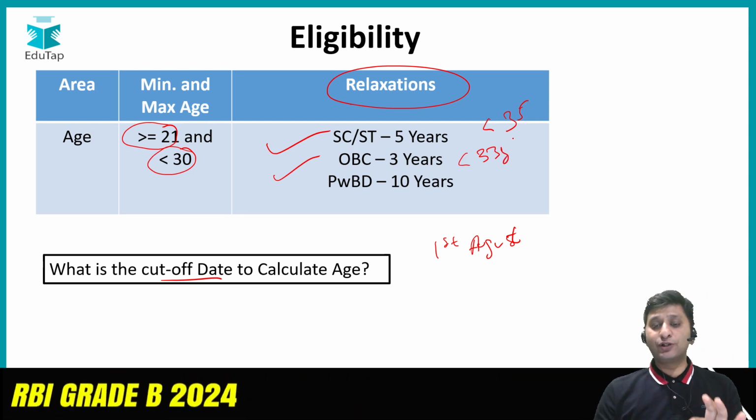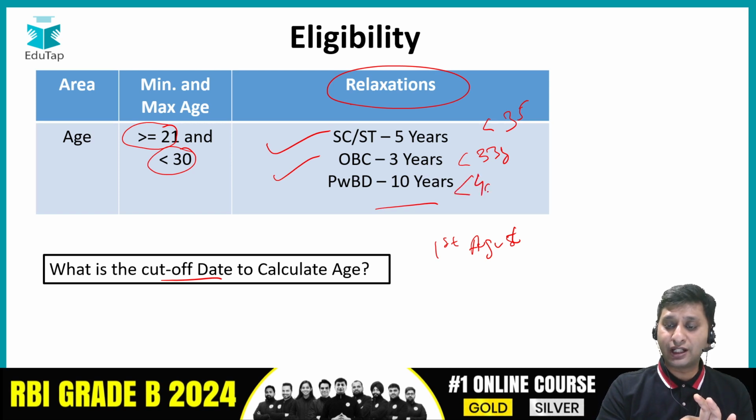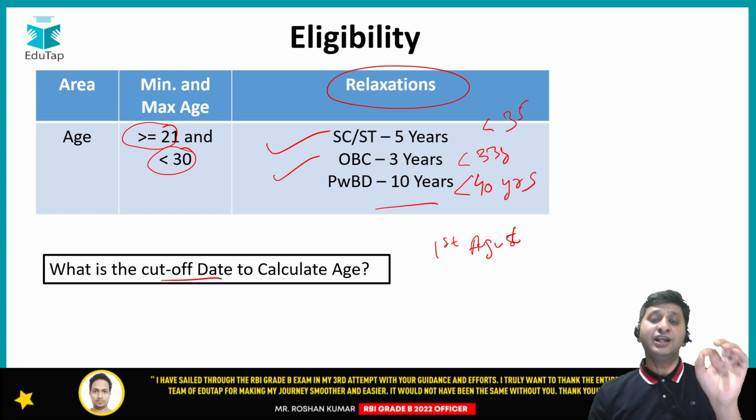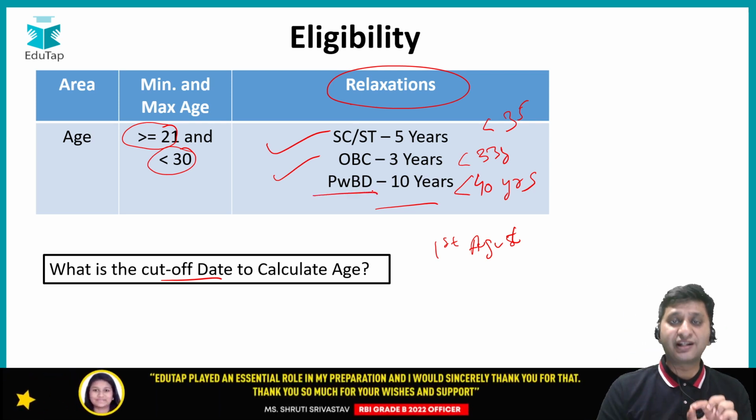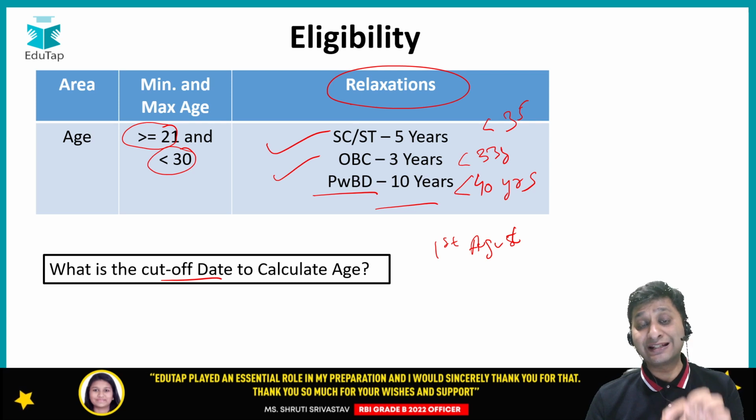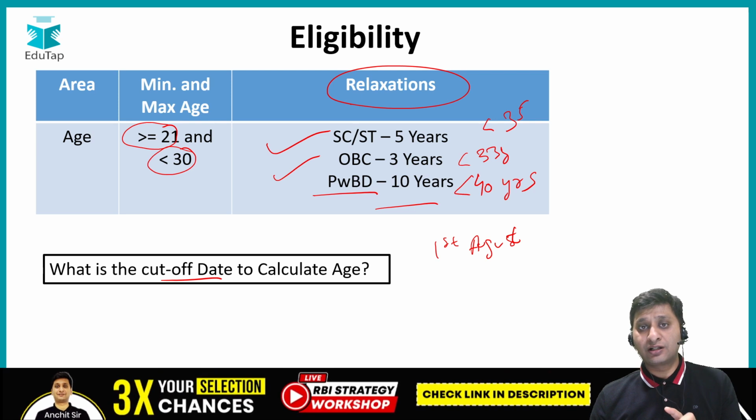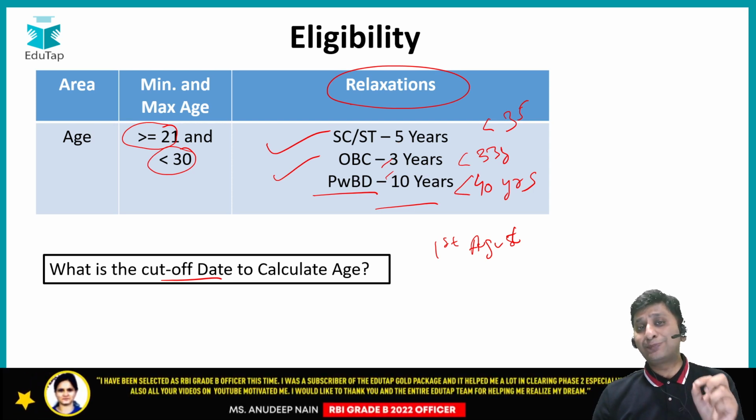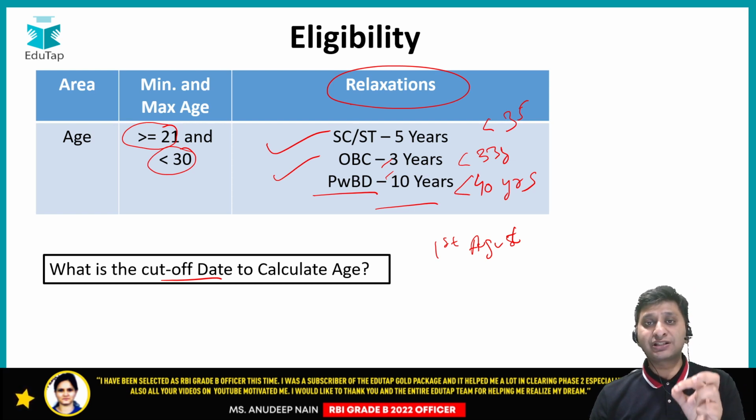And PWBD will get a relaxation of 10 years. For them, the maximum age would be less than 40 years. Right. So I hope this is pretty clear, the relaxation in terms of category. Now, one more additional thing which you need to know is that this PWBD relaxation that I've told you, that is for 10 years, is for general category. So if you are a PWBD with OBC category, then you can get a cumulative relaxation where you would be eligible for 10 plus 3 years, right? And similarly, if you are a PWBD plus SC ST, then the cumulative relaxation that would be available to you would be 10 plus 5, that is 15 years.